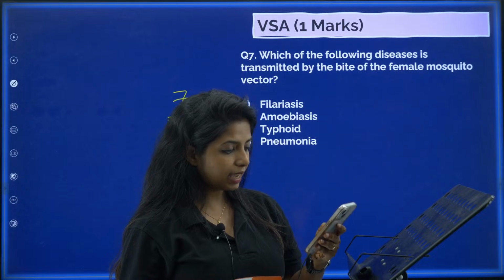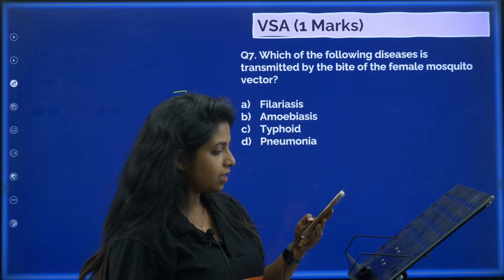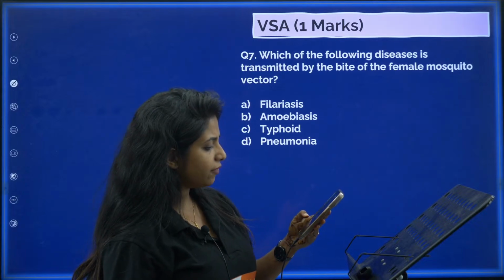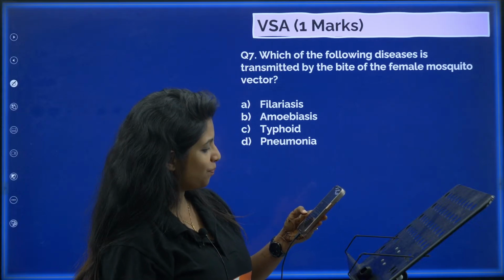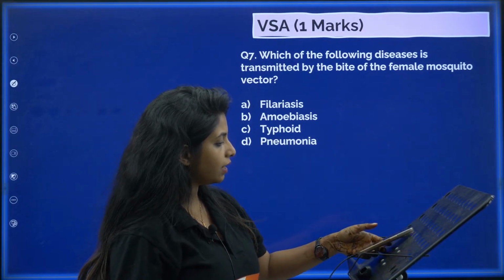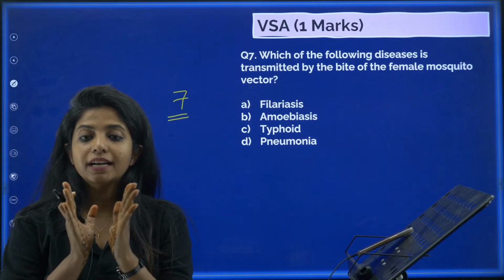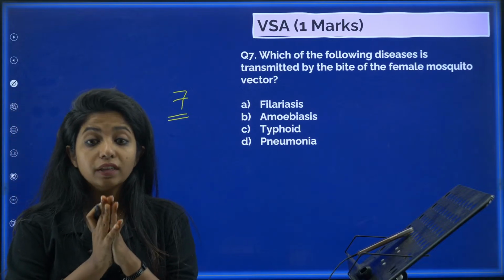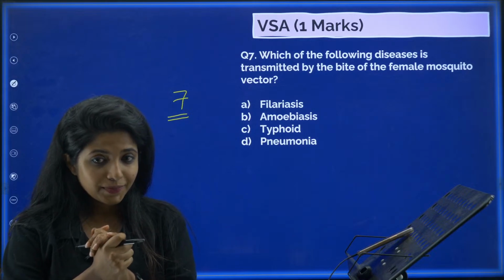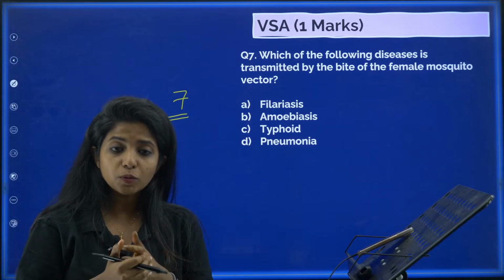Jyotika says 7A. Maruti says it's D. Everyone has a different answer this time. Shagufta says it's C. Dev says it's C. Guys, Raghavan says it's C. The question is, which is the disease that is transmitted by the bite of the female mosquito vector? My dear children, typhoid, the C thing you are saying, typhoid is not spread by mosquito, right?